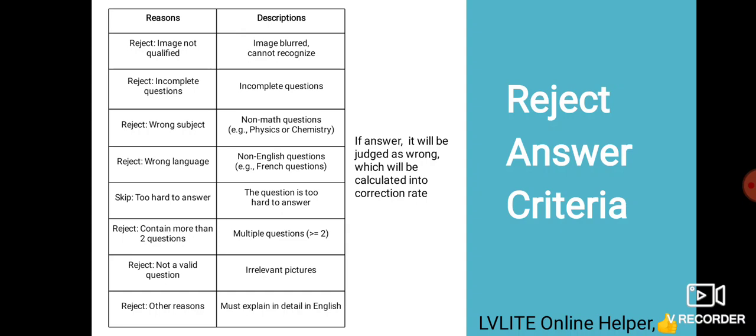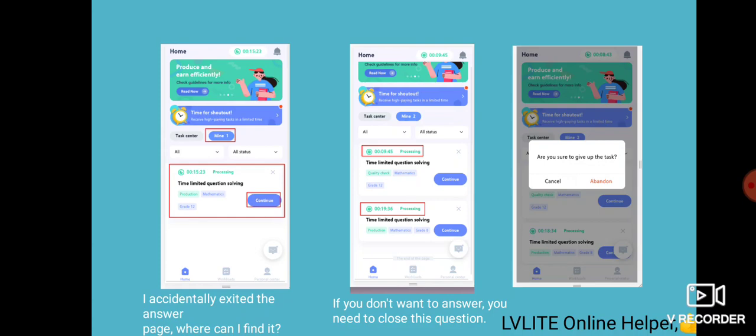If you don't know how to answer, you can skip it with the too hard to answer reason. If there are more than two questions, you can reject it as contains more than two questions. If it is an irrelevant picture, suppose somebody has given his selfie, then you can reject it as not a valid question, because that is not a question, that is a selfie. And the question must be in English. So you can see the interface.